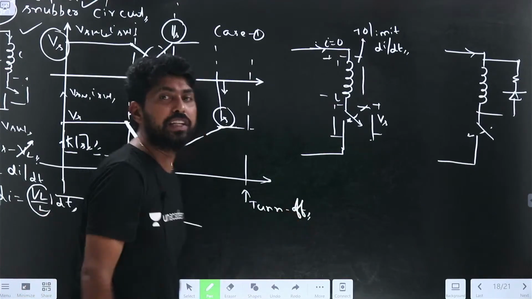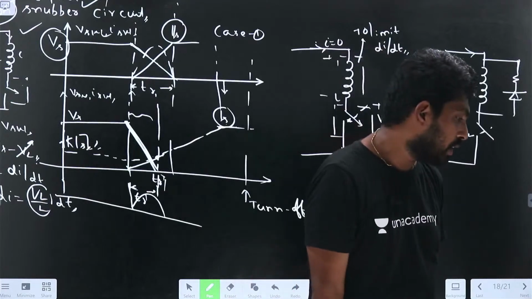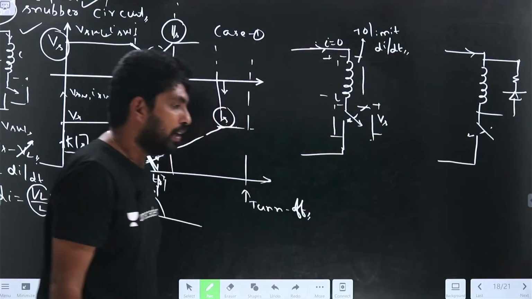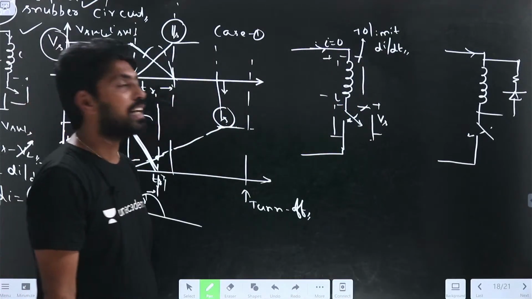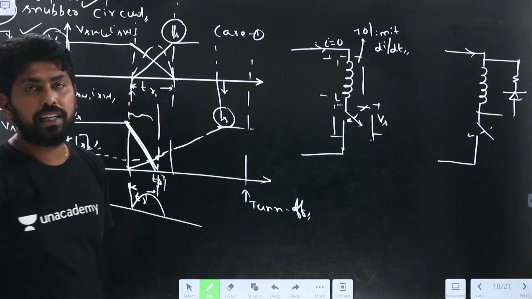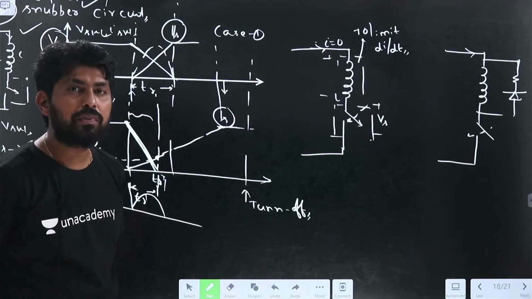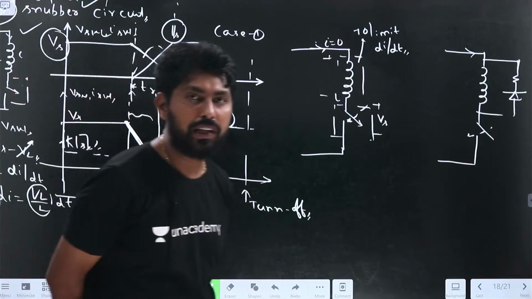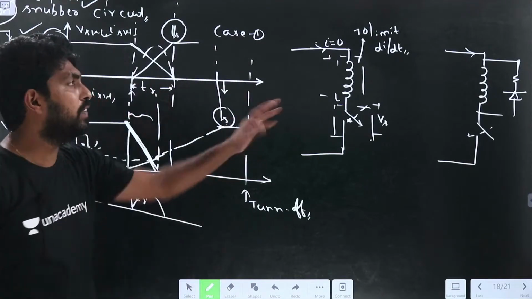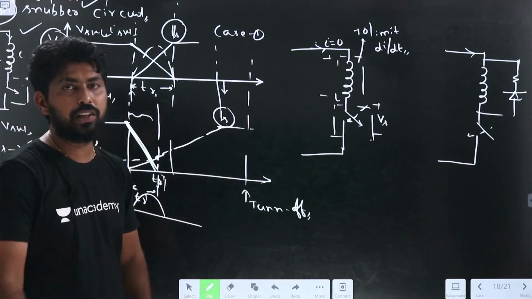How can I turn off this device? No, not adding the capacitance. Try to understand the concept. If I add the capacitance, what happens? It will work as a ring circuit, so the energy will be mutually exchanged. That's it. Nothing will happen.